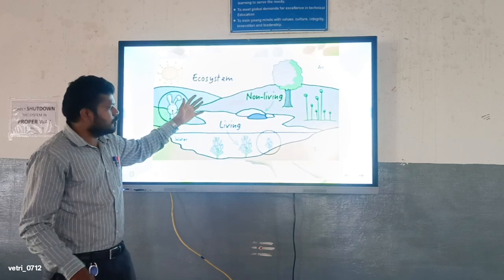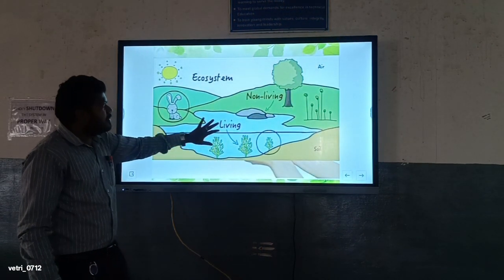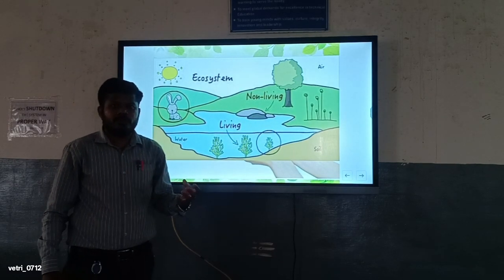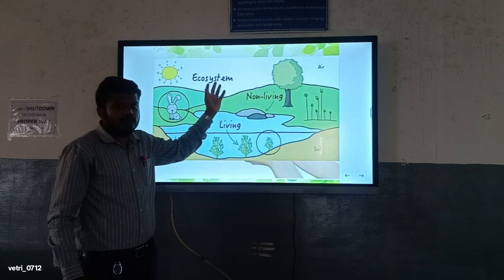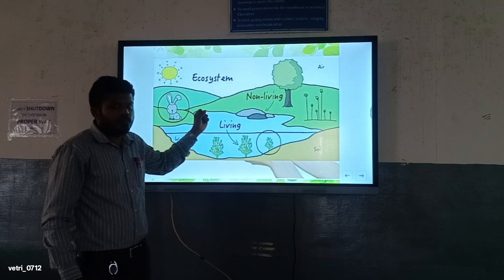So this is a small example here. The ecosystem of living and non-living. Living here means plant areas, aquatic animals, human beings, and non-living here means air, heat, energies, and those are some of the non-living things. We are going to check it out.